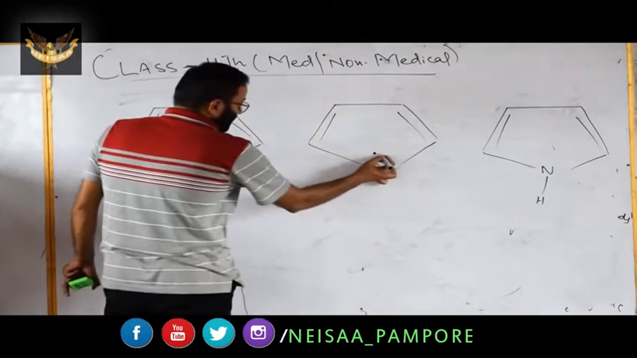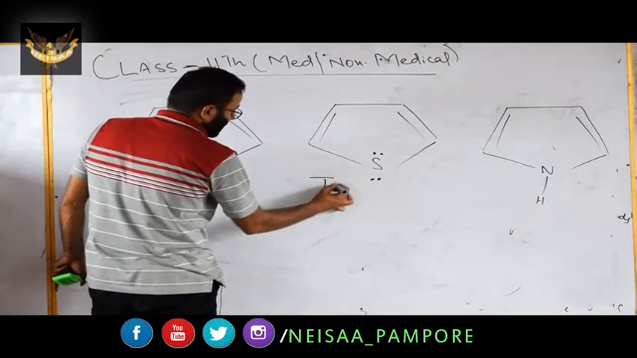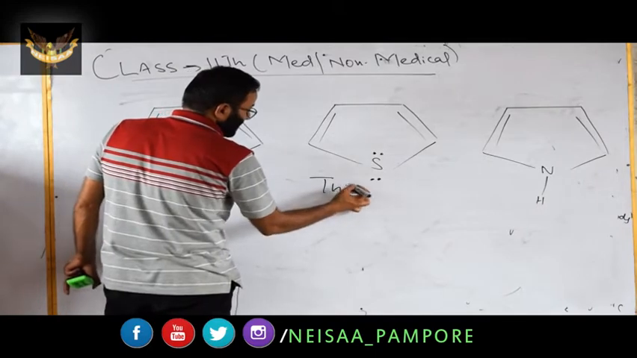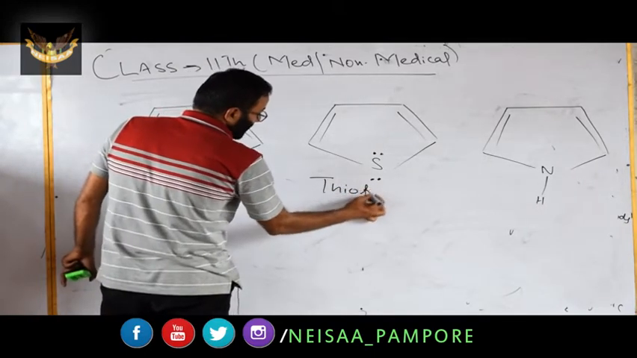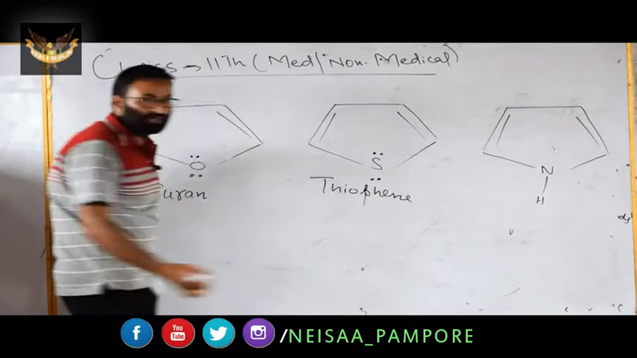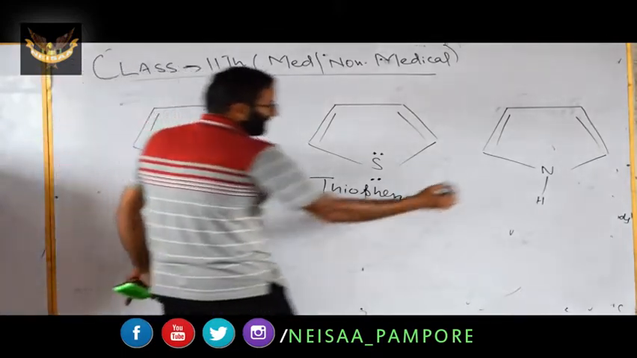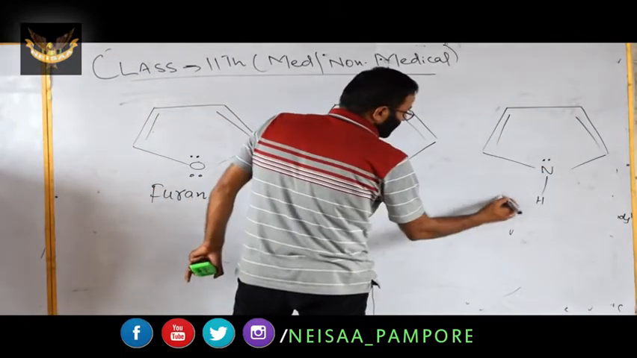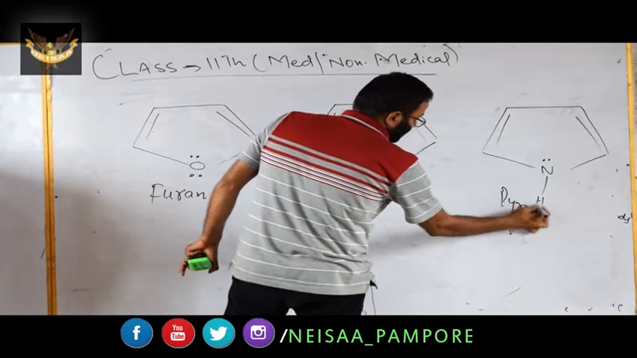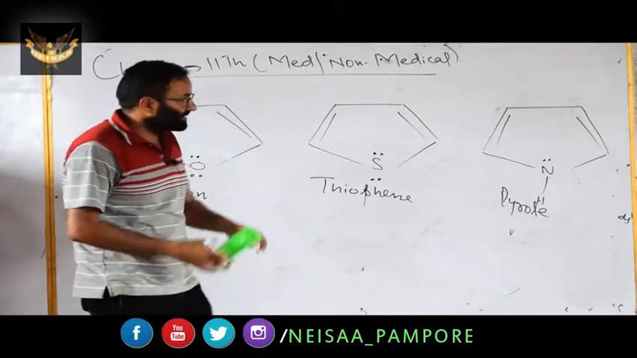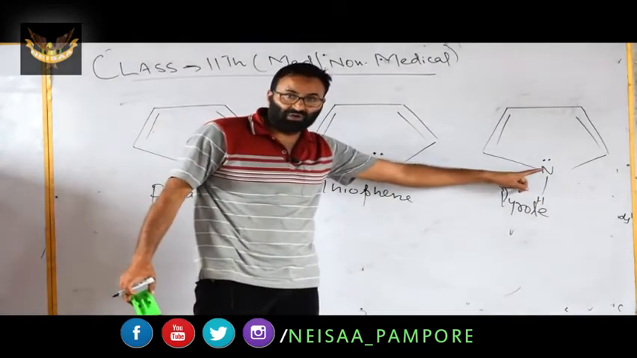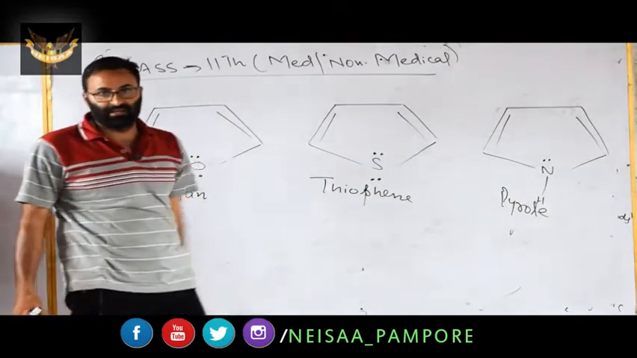Here it is sulfur, it is known as thio, because in organic chemistry when we have sulfur we use the word thio. It is thiophene. Remember this point, thiophene. And this one, here we have the lone pair on nitrogen, it is known as pyrrole. Remember this point. It is aromatic but it contains the heteroatom, it is an aromatic heterocyclic compound.